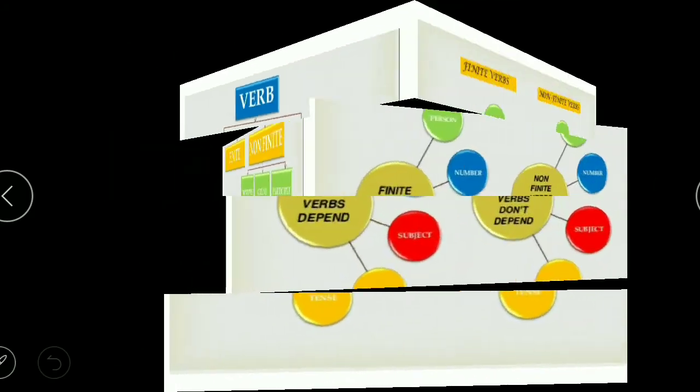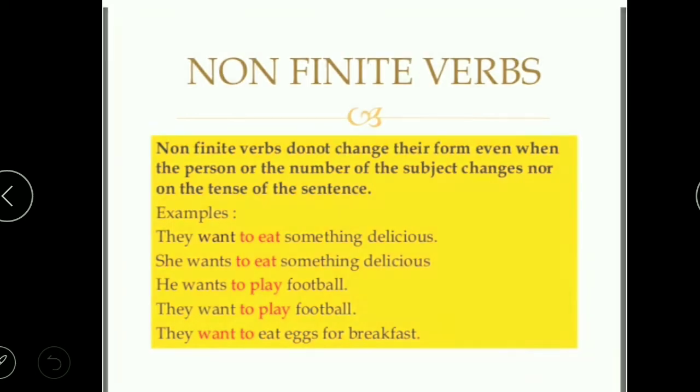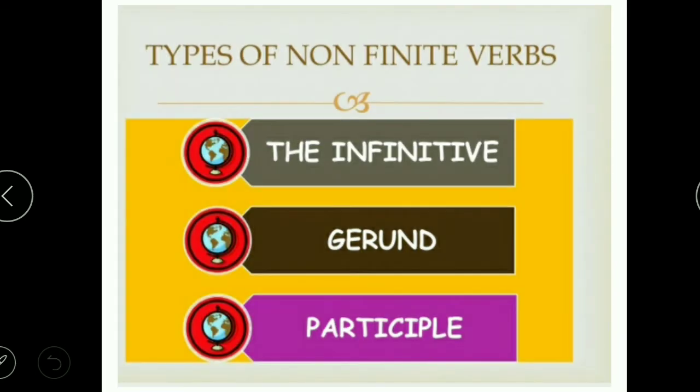Moving further, first of all we will discuss the different kinds of non-finite verbs. Non-finite verbs, as already mentioned, have three major kinds. First is the infinitive, second is the gerund, and third is the participle. If they are not the main verbs, you might be thinking, what do they work as? They have different functions to play in a sentence, or they modify the sentence accordingly, and we will further see how they modify it. Firstly we'll talk about the infinitives, then gerund, and then we will move on to participles.